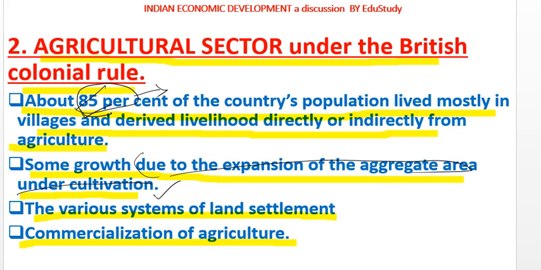What were the causes of the stagnation? The first one was the various systems of land settlement. Land settlement was the prominent cause of the stagnation of the agricultural sector under British rule. Whenever a land settlement system was introduced, the first and most prominent one was the zamindari system. You have to remember the zamindari system.